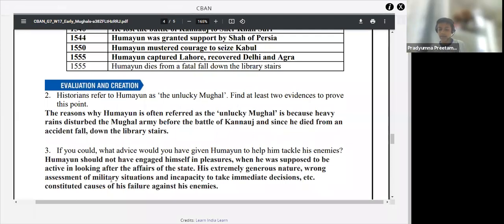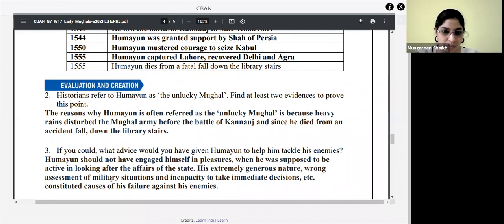Humayun was fatally injured by falling down the staircase of his library, so he was called the unlucky Mughal. Okay. The second: his reign was divided into two parts. Yes. That is the other reason.